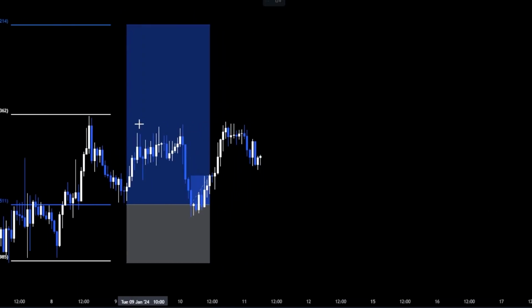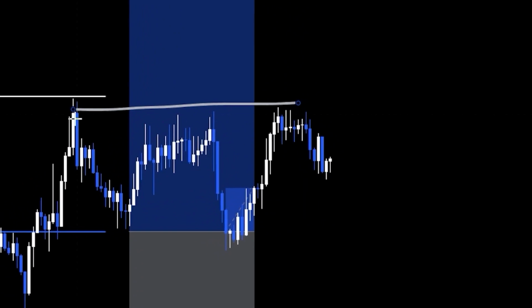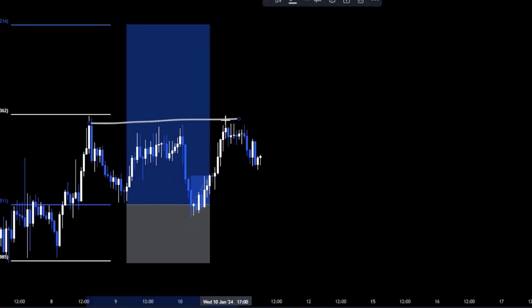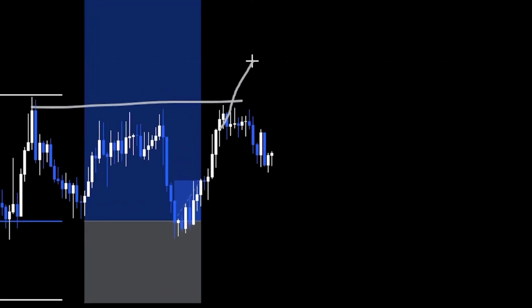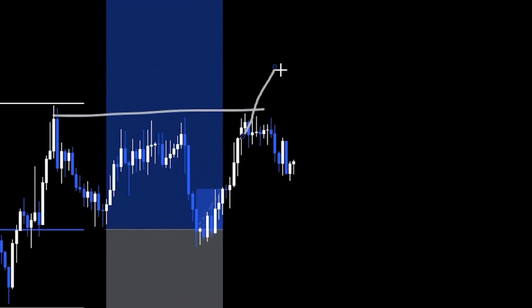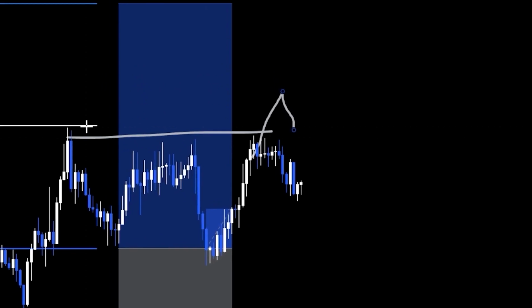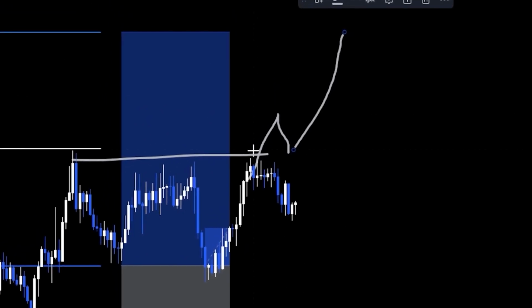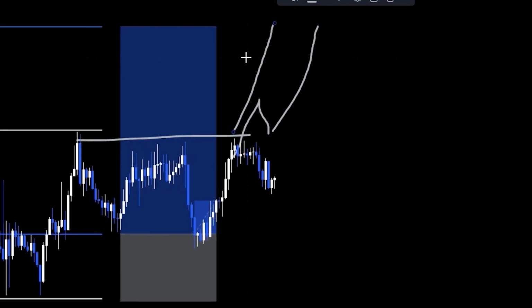So here the first critical point will be this resistance zone, the last higher high. As you can see, the price is even bouncing back from it, so it's not that good of a sign, but we are in break even, so we don't really need to worry about it. The price can either break through this first critical point, a higher high, then maybe retest this new support zone and go to our take profit, or it can go straight to the take profit.